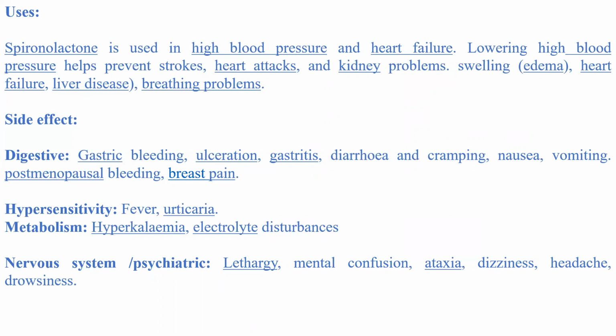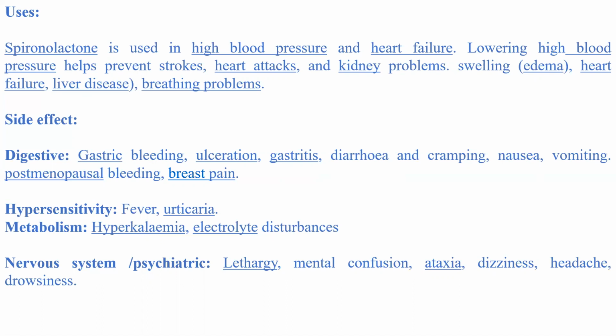Lowering high blood pressure helps prevent strokes, heart attacks, and kidney problems. It is also used for swelling, edema, heart failure, liver diseases, and breathing problems. Side effects: digestive effects such as gastric bleeding, ulceration, gastritis, diarrhea and cramping, nausea, vomiting, and postmenopausal bleeding and breast pain.